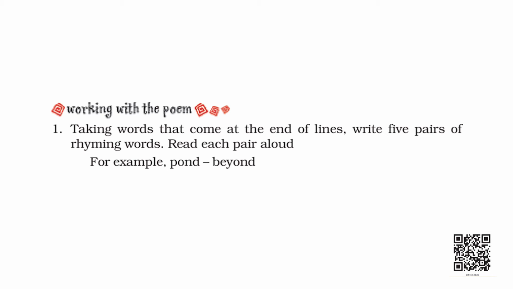Taking words that come at the end of lines, write 5 pairs of rhyming words. Read each pair aloud. Here is an example given to you, pond and beyond. Can you locate the rest of the rhyming words? Yes, there are plenty. Let us look at some more of them.